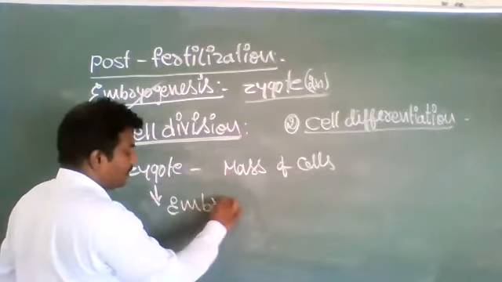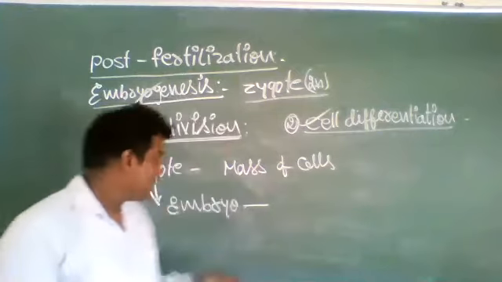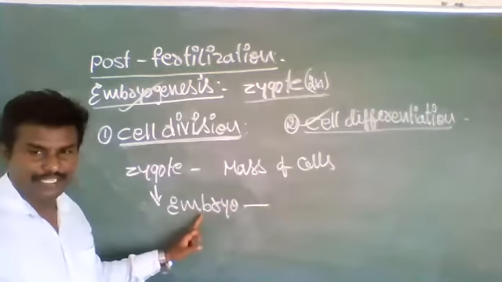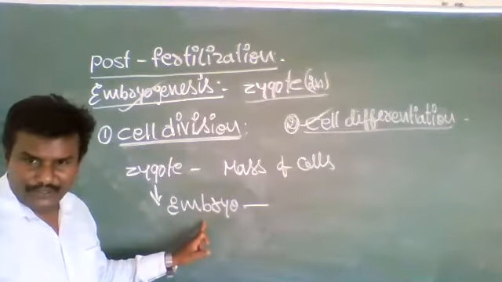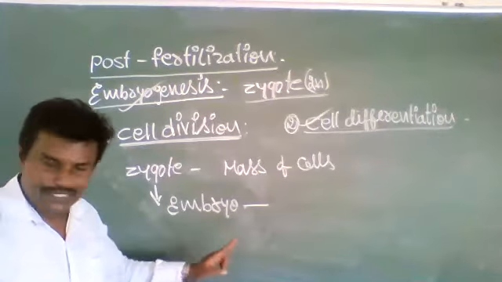The embryo thus formed undergoes cell differentiation for further modifications and development. Zygote turned into embryo, and the embryo undergoes cell differentiation.